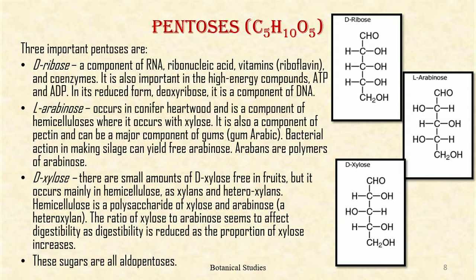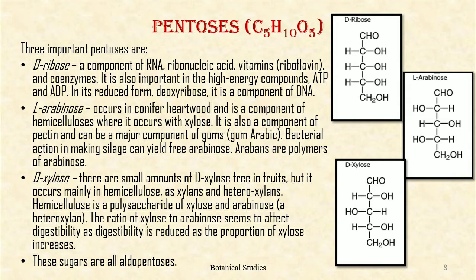Pentoses. The chemical formula is C5H10O5. That is, pentoses are made up of 5 carbon atoms. The 3 important pentoses are D-ribose, L-arabinose, and D-xylose. D-ribose is a component of RNA, that is ribonucleic acid, vitamins and coenzymes. It is also important in high energy compounds, that is ATP and ADP. In its reduced form, that is deoxyribose, it becomes the component of DNA.